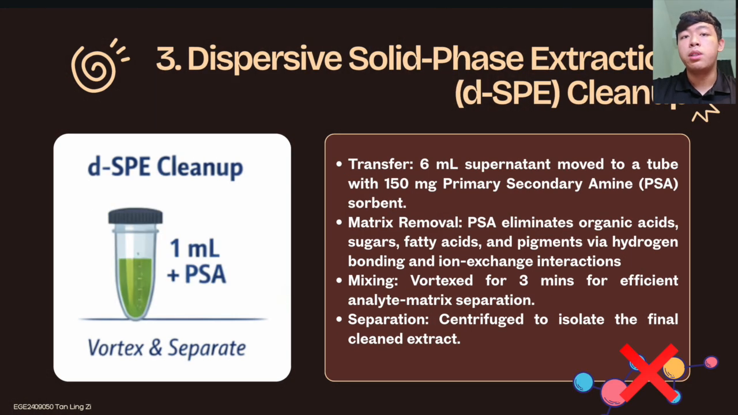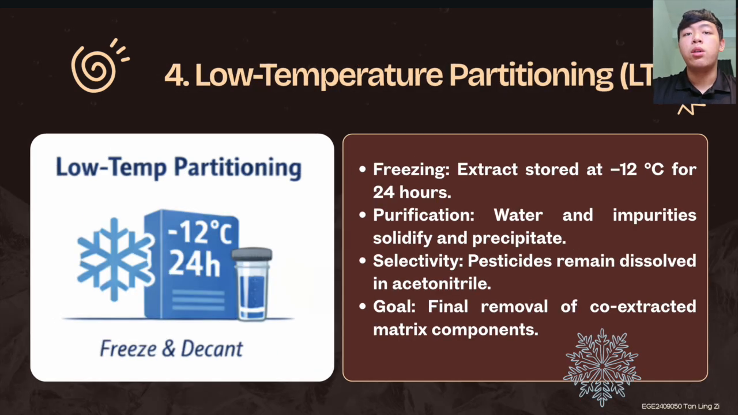For sample cleanup, dispersive solid phase extraction was carried out. 6 ml of supernatant were transferred to a tube containing primary secondary amine sorbent. This step removed polar matrix interferences such as sugar, organic acids, fatty acids, and pigments. The mixture was vortexed and centrifuged to obtain a purified extract. The extract then underwent low temperature partitioning by freezing at negative 12 degrees Celsius for 24 hours. This allowed residual water and the impurities to solidify, while the pesticides remained dissolved in the acetonitrile.